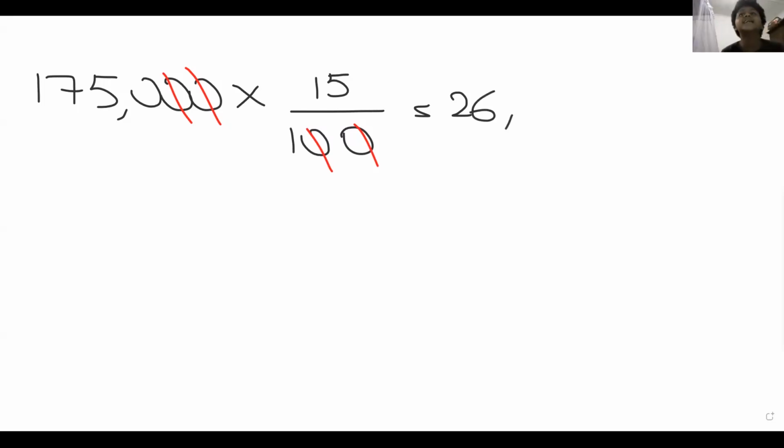750, sir. Okay, you made a slight mistake. The answer should be 26,250, not 750, right? So just check your multiplication again. This should be the right answer. Okay, right. So I have a question. Sir, if there is the word of, that means multiplication. Am I right, sir? Yes, you are right. If they say of, it means multiplication.